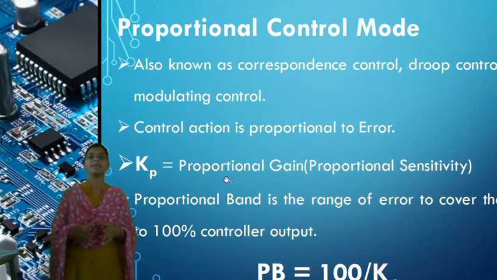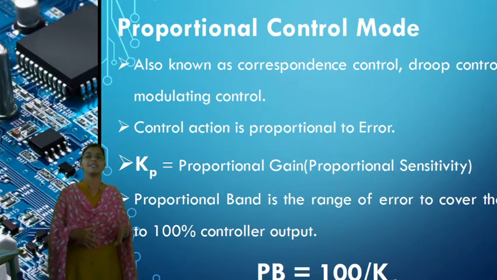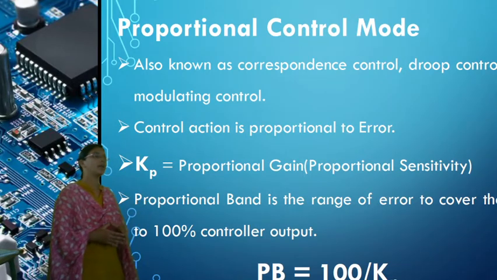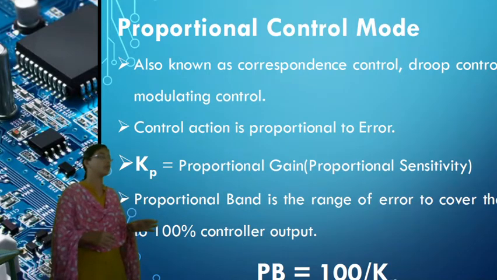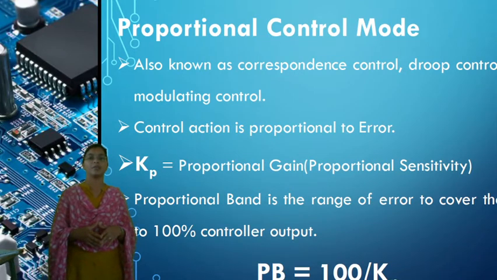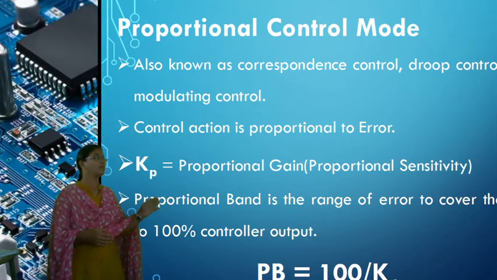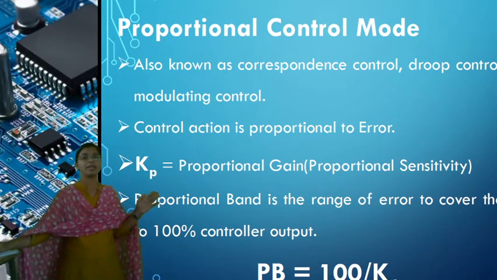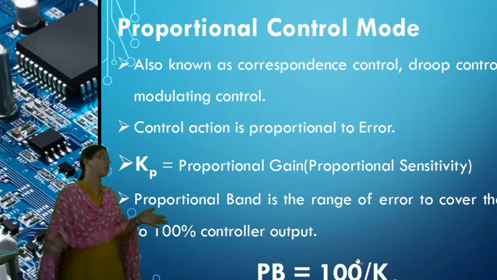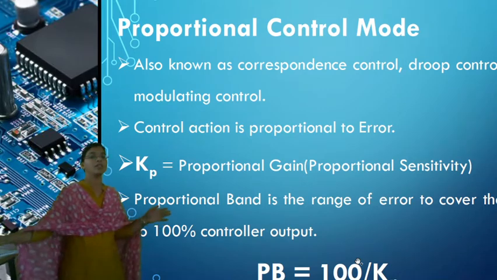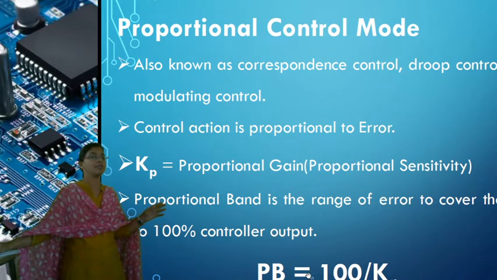The proportional band, which is the range of error to cover 0% to 100% of controller output, is inversely related to the proportional gain. Taking proportional band as PB, PB equals 1 by Kp. If you want to write it in percentage, proportional band equals 100 by Kp. This is a very important equation.